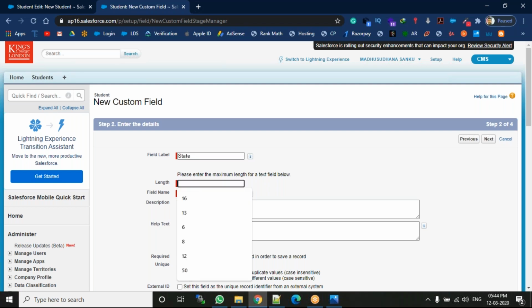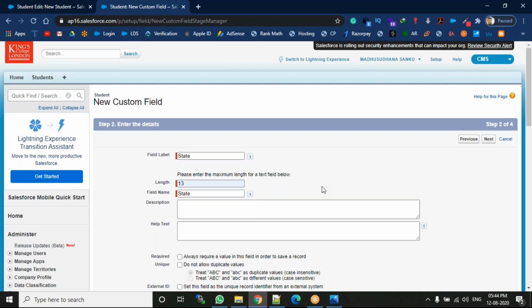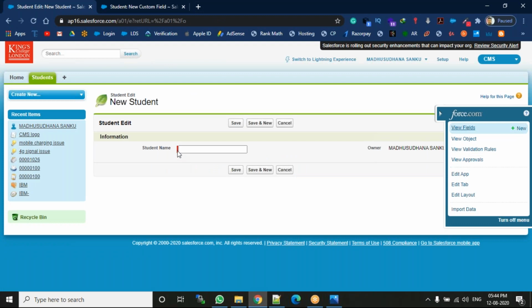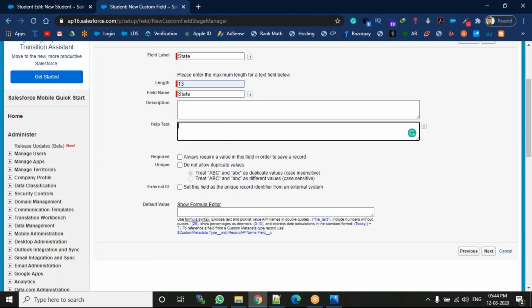And what was the length? The length will be 13 characters. That means we allow 13 characters. We are providing some restriction, some validation, so the user can enter only 13 characters. Then you can write the description and the help text. Required means you get this mandatory mark, a red line, which indicates it's mandatory. So don't check this mandatory mark. First point, don't check this mandatory mark.